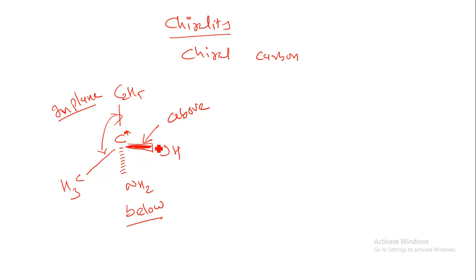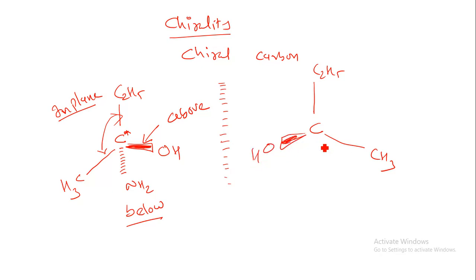Now what will happen if we take the mirror image of this one? Let's say this is the mirror image of this one. So here we can say that there is C2H5, and here we have a CH3 group. Now this has an OH group, and this will have an NH2 group.